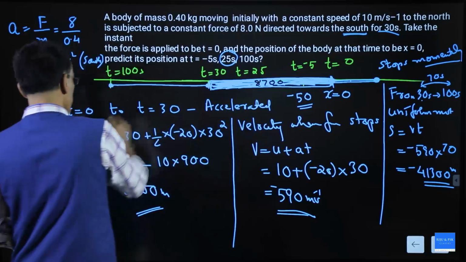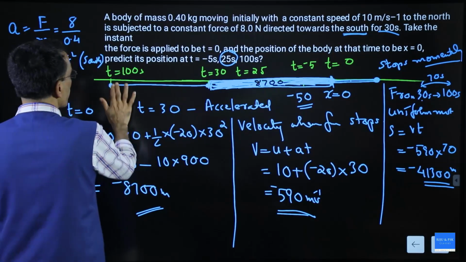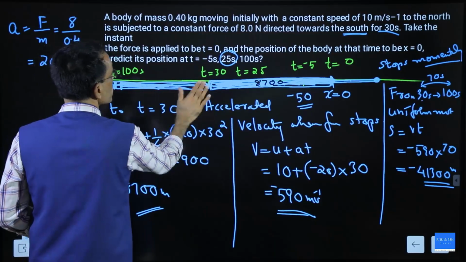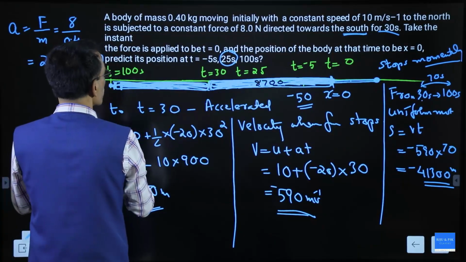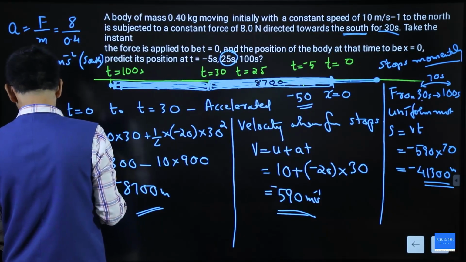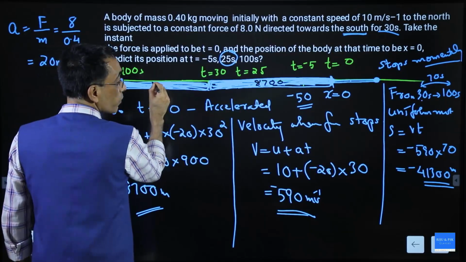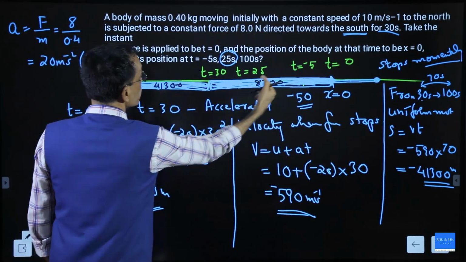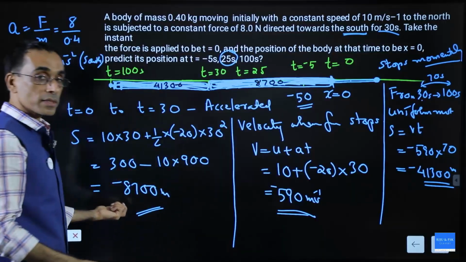From there again, I calculated up to 100. So this is the second region, from 30 to this one. And how much did I get? I get 41,300, and both are in the negative direction, that's why the minus signs.